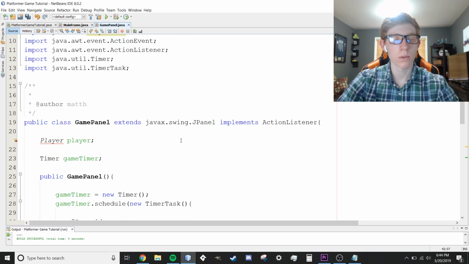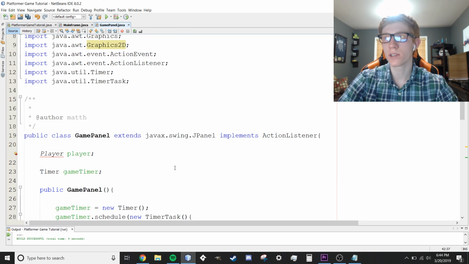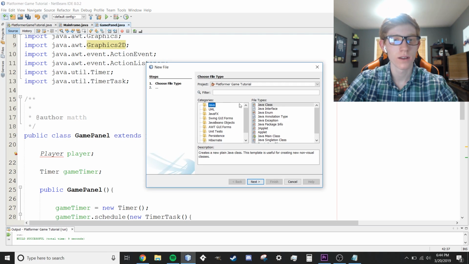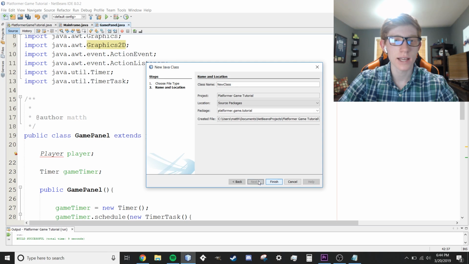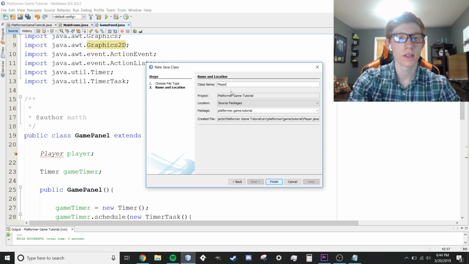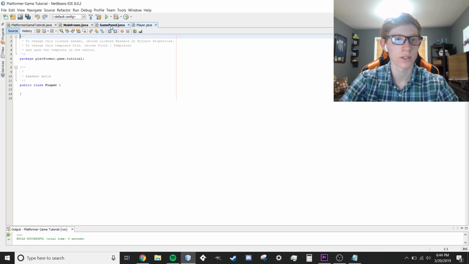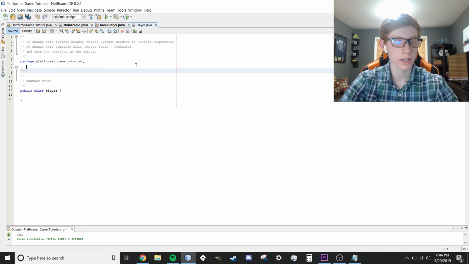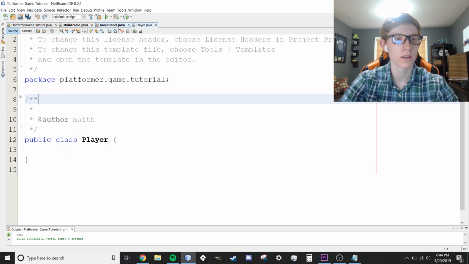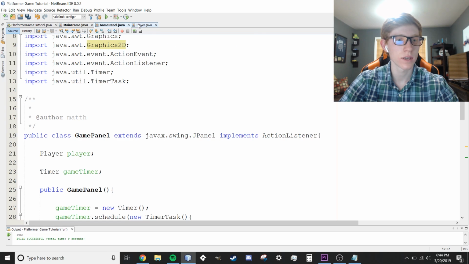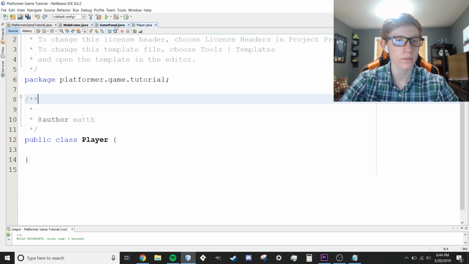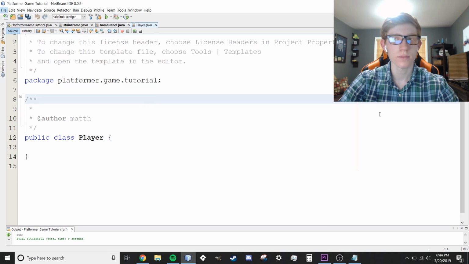Now we're going to create our player class. It will start coming along soon, don't worry. We're going to click the little white paper right there, go to Java class and call it Player, with a capital P, because that's what we named it earlier, unless you like to name it something else for some reason. Let's try and get our text at the same size here again. Trying to make sure it stays relatively the same size as well. It'd be kind of confusing if it was getting bigger and smaller. Looks good right there.